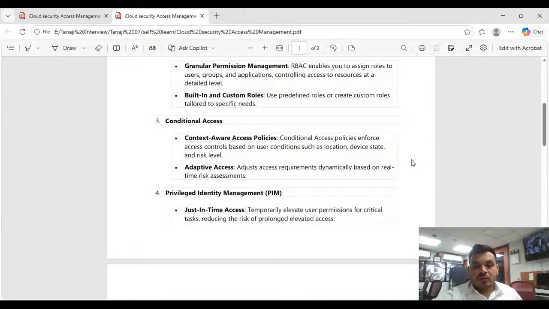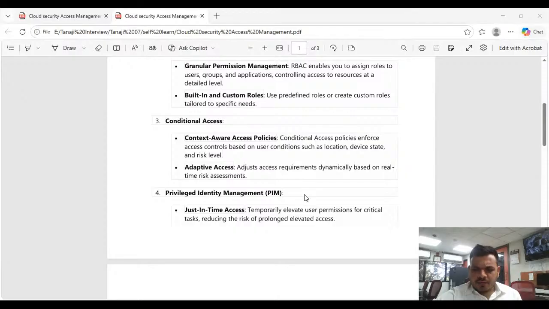For example, you have an organization and your particular application running in a specific location. Let's say you have an organization running all the applications separately in a US region and an India region.